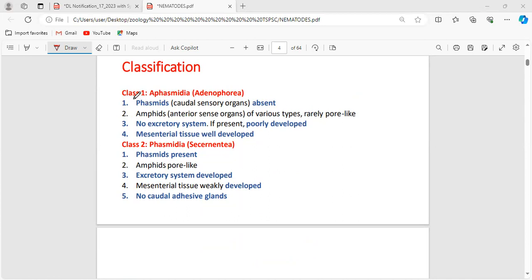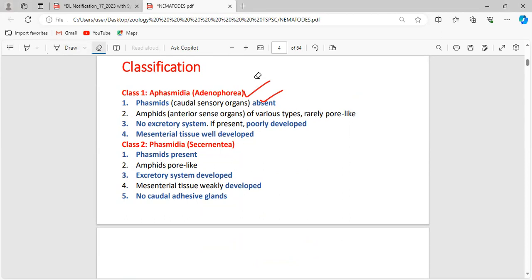See, what are plasmids? Caudal sensory organs. If the sensory organs are present in the tail region, that is said to be the plasmids. This is referred to as the caudal sensory organs. If the plasmid is present, then it is placed under the class Plasmidia. If the plasmid is absent, then it is placed under the class Aplasmidia.